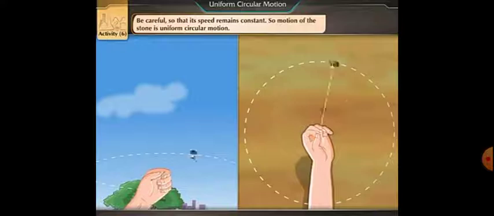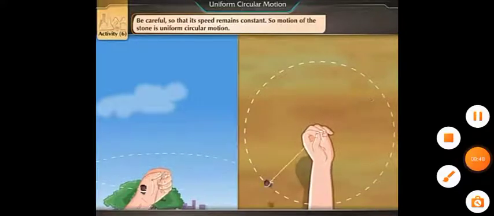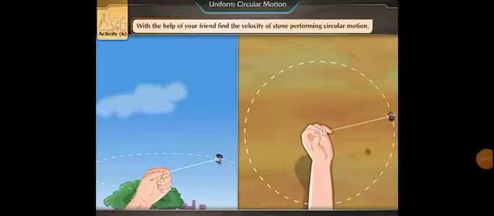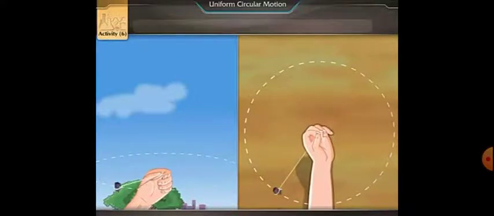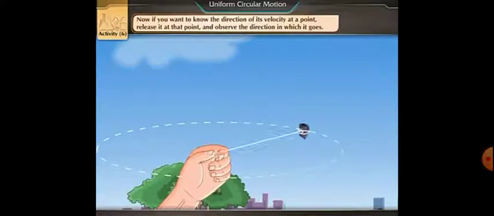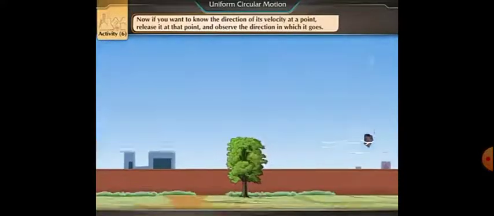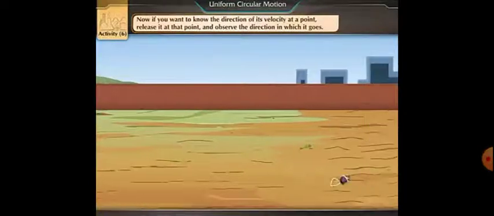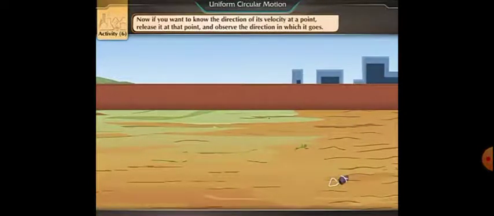So the motion of the stone is uniform circular motion. With the help of your friend, find the velocity of the stone performing circular motion. Now, if you want to know the direction of its velocity at a point, release it at that point and observe the direction in which it goes.